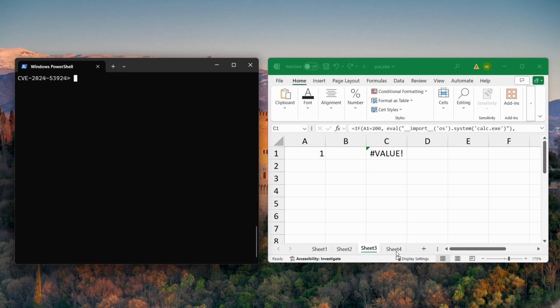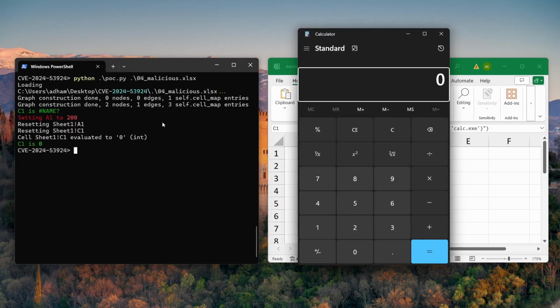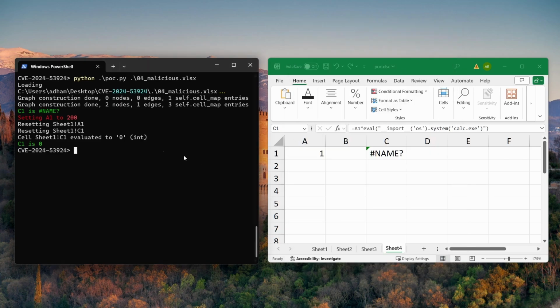In fact, let's clear this. If we look at a much simpler example like this one, where we have A1 times eval, and we run that through Pycel, we also get code execution, and this time it's more subtle. We don't have any warnings, no errors, nothing. Instead, C1 is #NAME? because initially this is the behavior in Excel. But once we change A1 to 200, and this does evaluate, we do get code execution, a calculator, and C1 evaluates to 0.